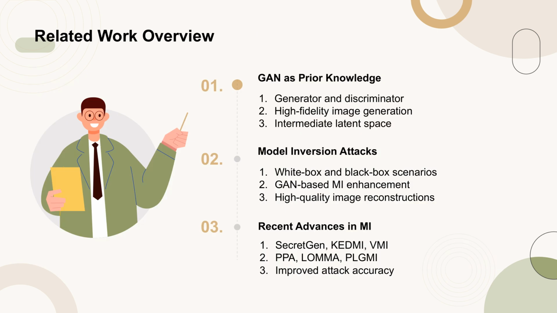In the realm of generative adversarial networks (GANs), the generator and discriminator are trained concurrently to produce realistic data. These networks can generate high-fidelity images and utilize an intermediate latent space for more controlled image generation. Model inversion (MI) attacks aim to reconstruct private data from trained models, with recent advancements leveraging GANs to enhance the quality of reconstructions. Recent research has further improved MI attack performance, with methods like SecretGen, KEDMI, and VMI enhancing the attack process, and PPA, LOMMA, and PLGMI introducing strategies to increase attack accuracy and robustness.